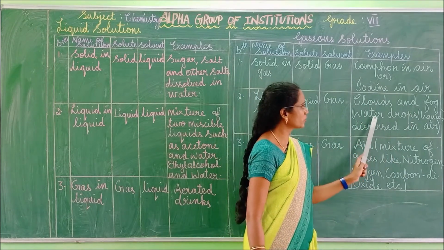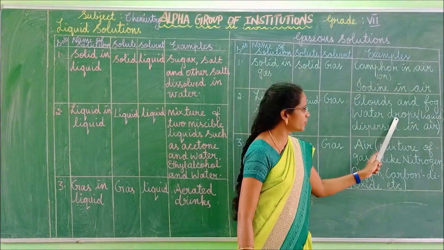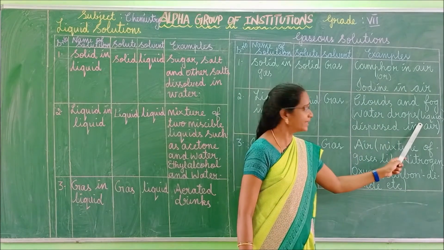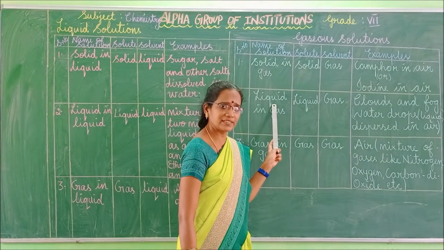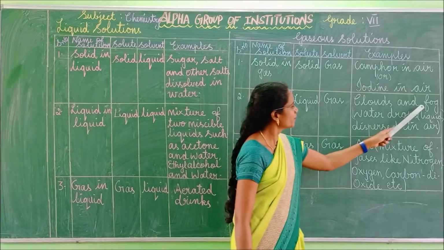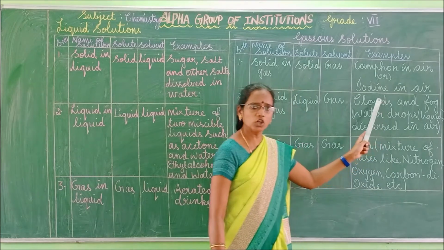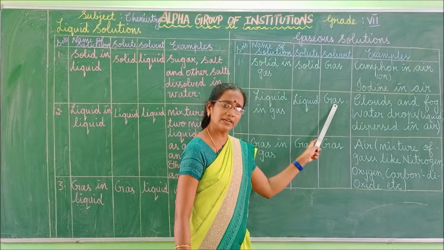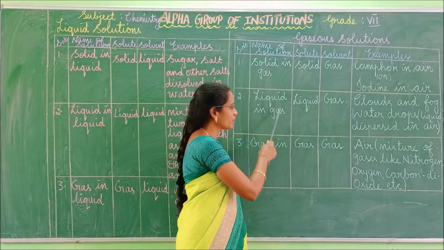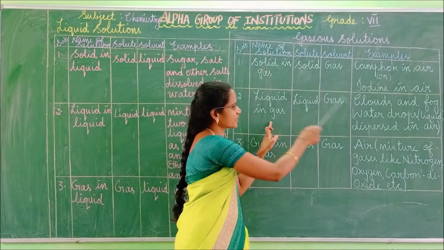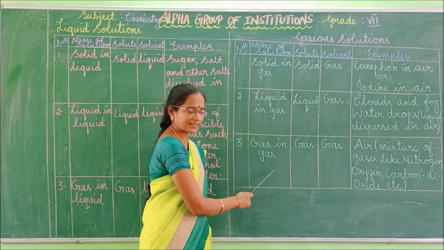Examples, clouds and fog. Clouds are nothing but water drops dispersed in air, isn't it? Water drops, that is liquid, dispersed in air, right? So clouds mean water in the form of liquid only. When it is dispersed in air, it turns into fog, right? Fog is in the gaseous form. So liquid in gas: the solute is liquid, whereas the solvent is gas. Examples, clouds and fog.